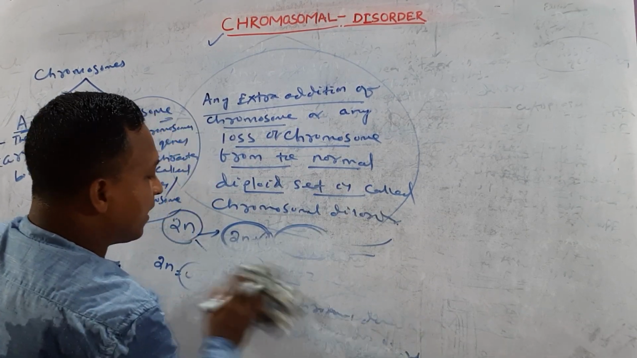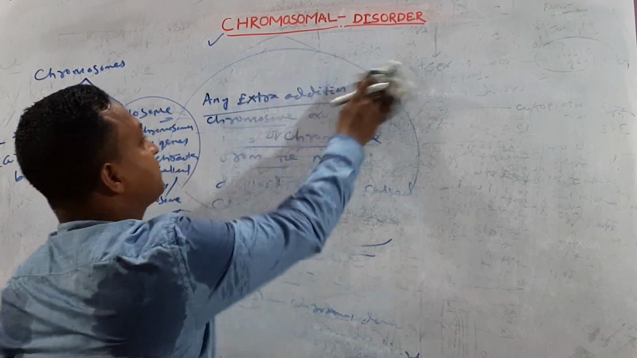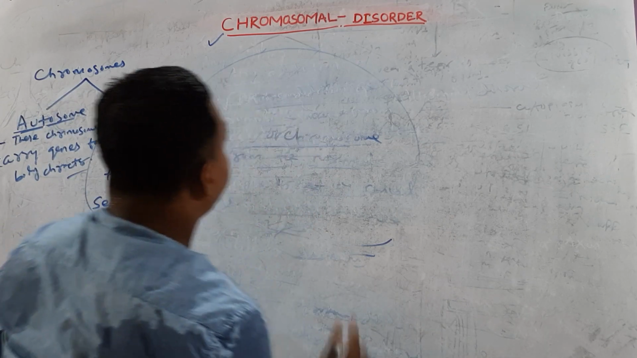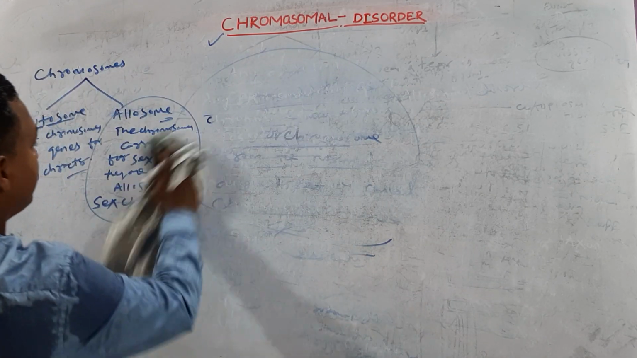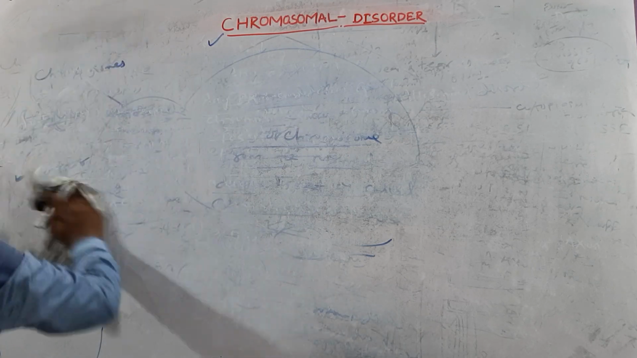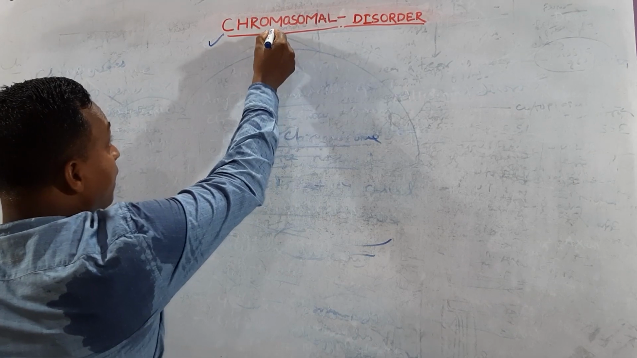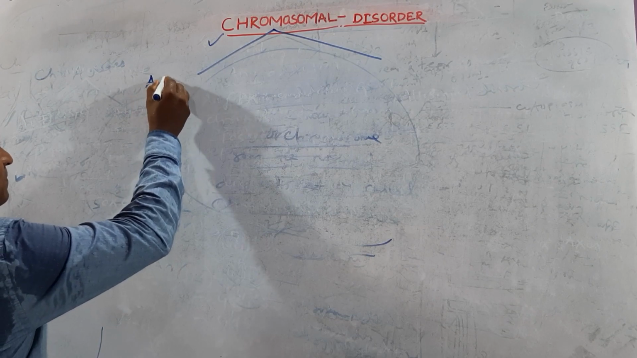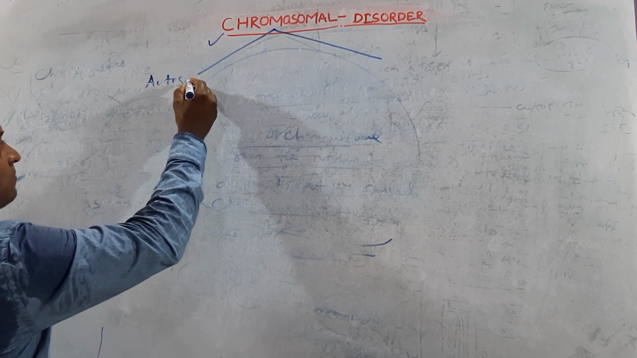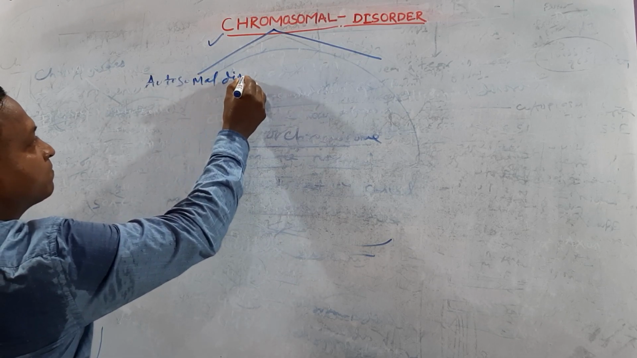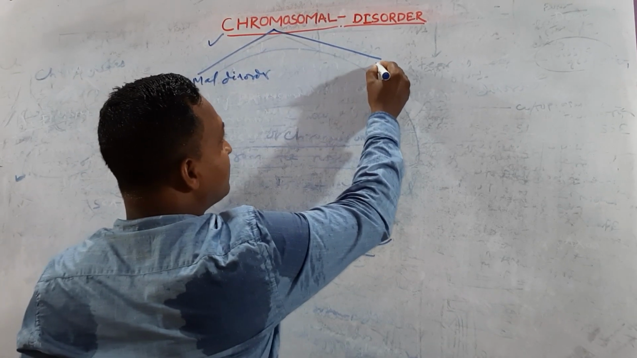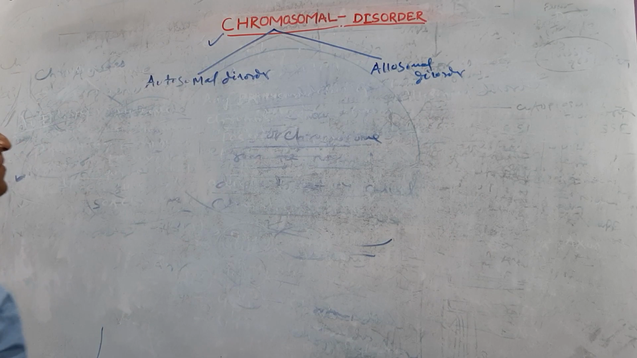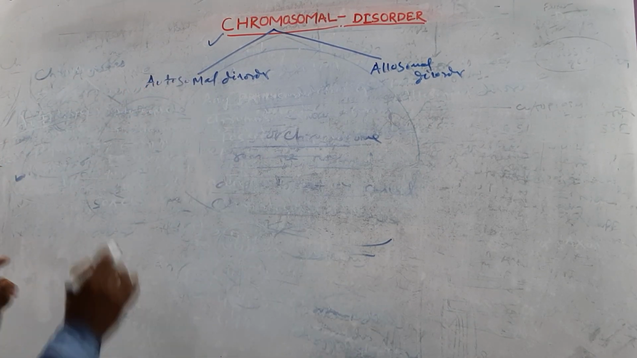Similarly, the chromosomal disorder is of two types. One is called autosomal disorder and the second one is called allosomal disorder.